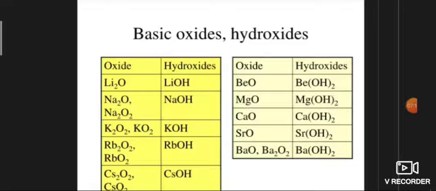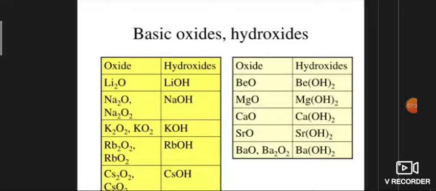So oxides dissolve in water to form hydroxides. When you see this, the stability of oxides is greater for lithium. This is because the size of the oxide ion is small. So lithium oxide is more stable. It is stabilized by a small cation like the lithium ion through the lattice energy effect.